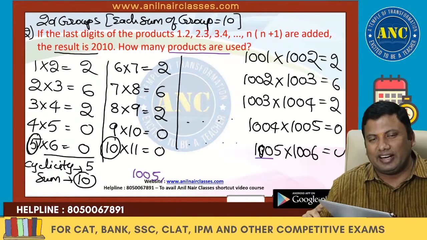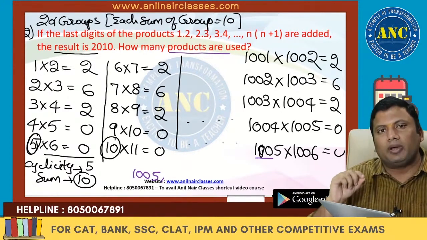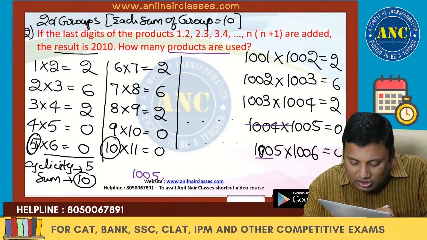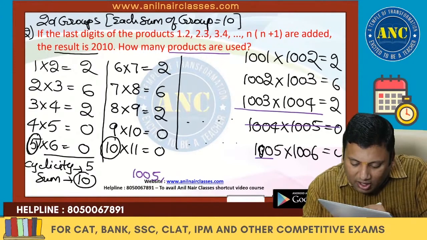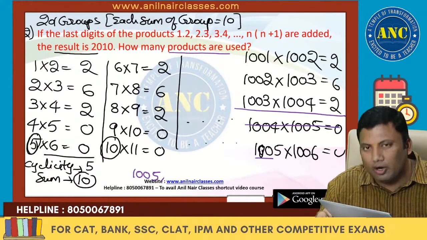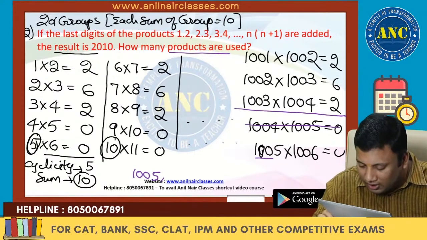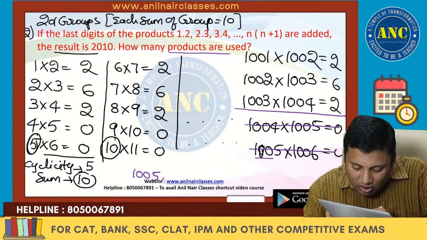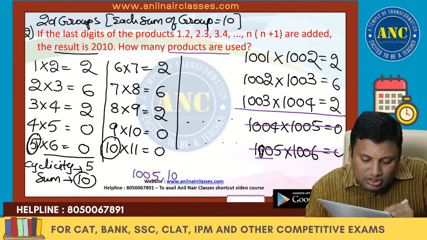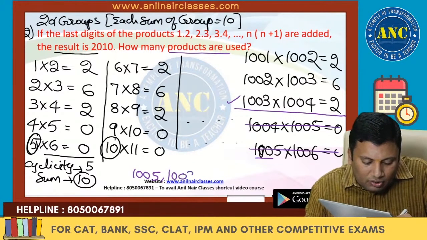But see here, I kept this question wantedly because I wanted to tell you that this last unit digit is 0. That means till here also the sum is 2010. 2010 plus 0 is 2010, plus 0 is also 2010. So how many products are used? Till here it can be used.